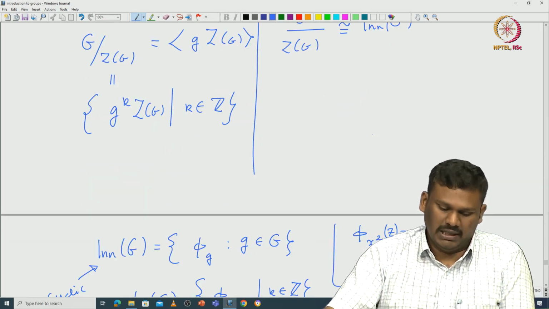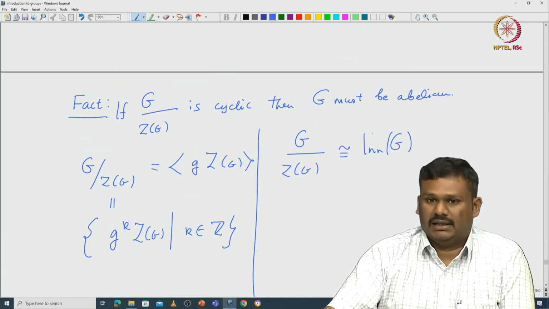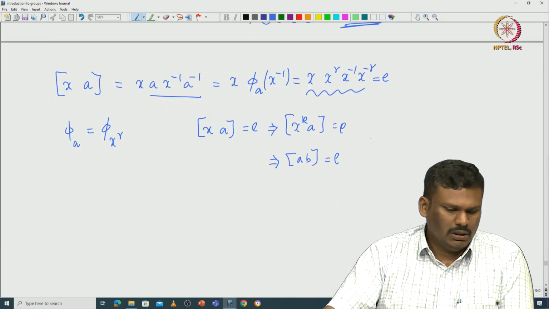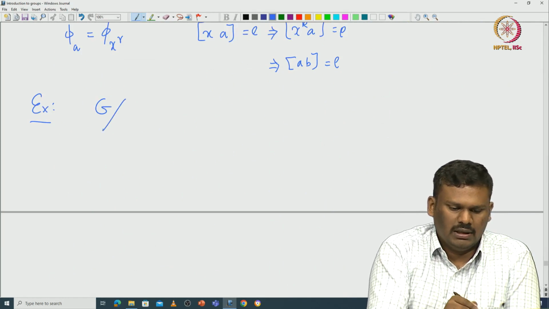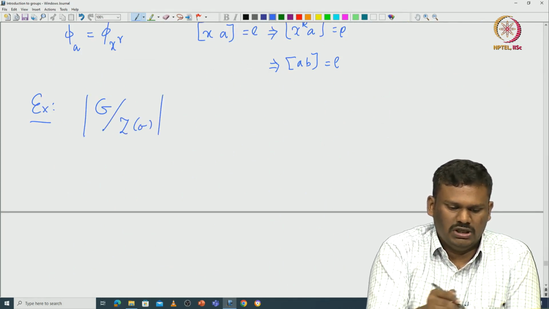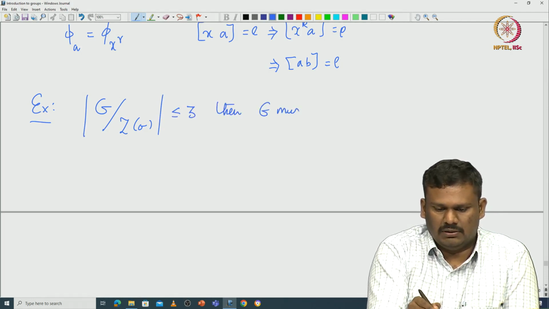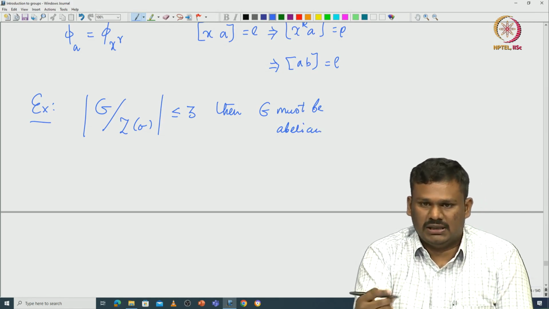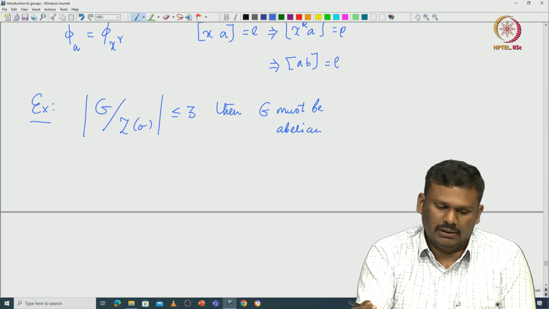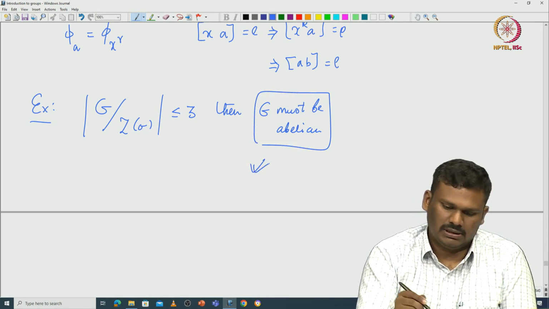Of course, telling anything about the inner automorphism of G is the same as telling the group modulo the center. Okay. Now I will leave it as an exercise. For example, from this you can easily conclude that if the cardinality of G modulo the center of G is less than or equal to 3, then G must be abelian. Why? Because if it is cardinality 1, 2 or 3, then G modulo center of G as a group must be cyclic, and once it is cyclic, then G must be abelian. Okay. So, that is what it is.